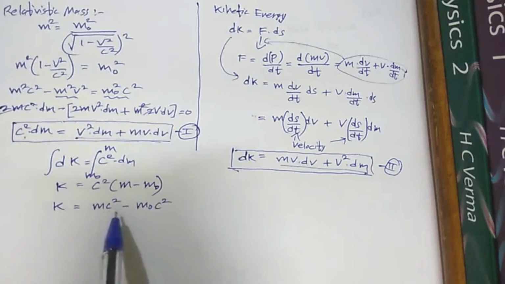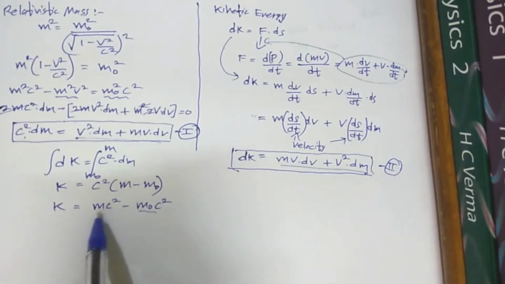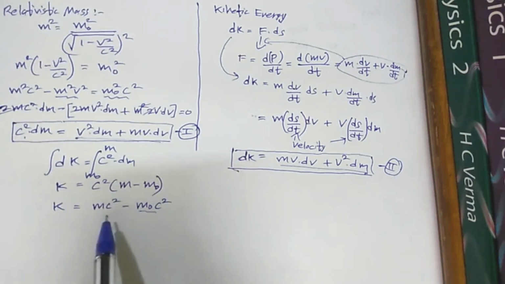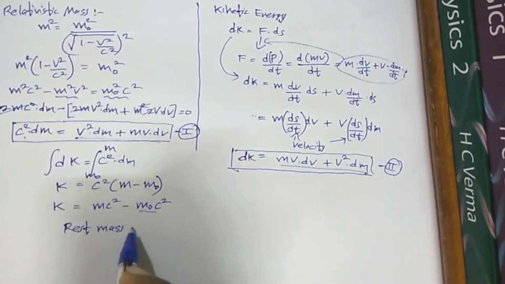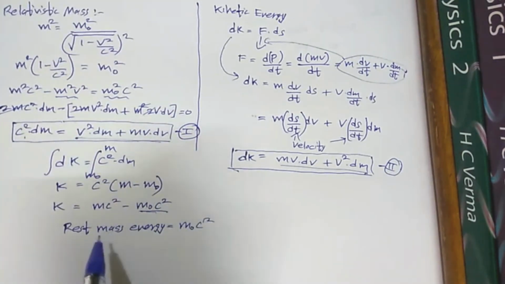We know that m0 is the rest mass, which is constant, but this m changes with velocity. When velocity is 0, kinetic energy should be 0, but this term m0 c square won't be 0. Thus, it is called the rest mass energy, which is equal to m0 c square.